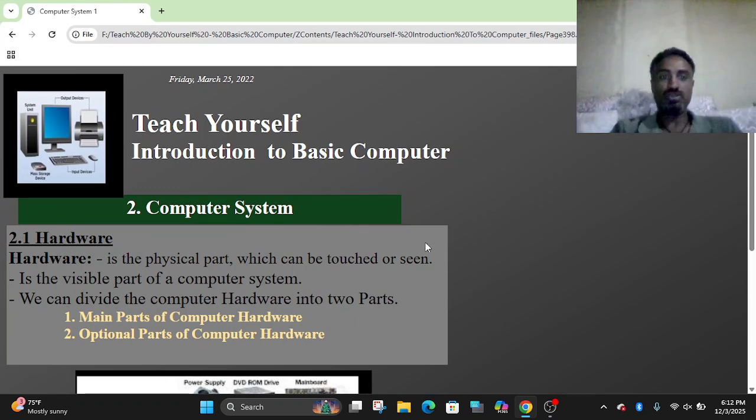I will continue the introduction part with the computer system. When you say system, it is a set of related parts working together to perform a specific task. In every system, there are components, and the components are working together.